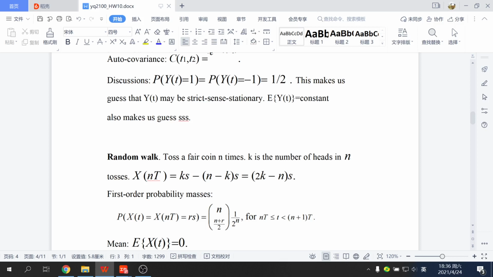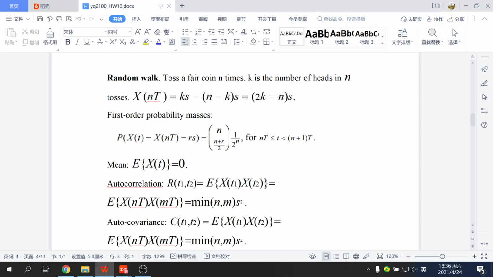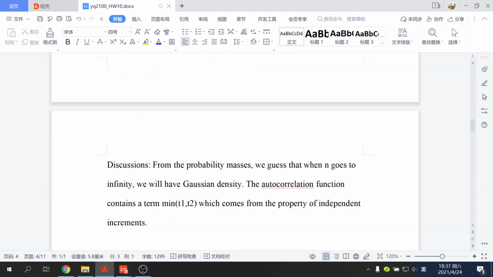So X(nT) has k heads and n minus k tails. So we have k times 1 and n minus k times -1. So this is the result. And this is the probability mass. This is the mean value, autocorrelation, and autocovariance.